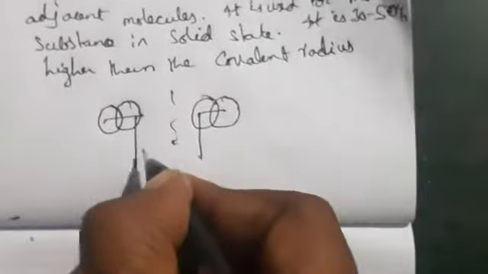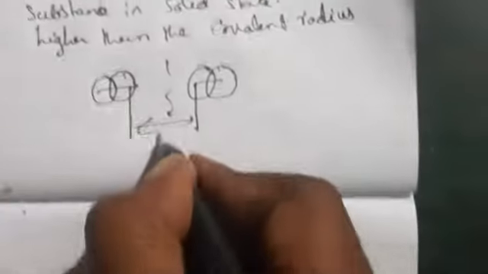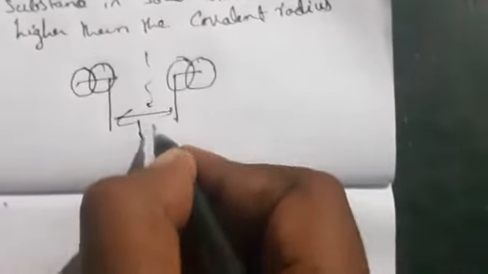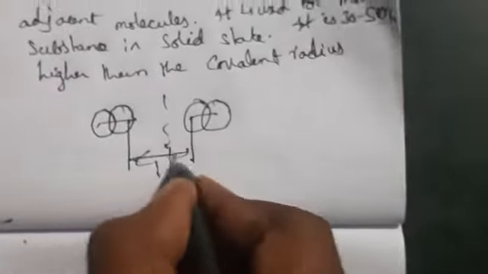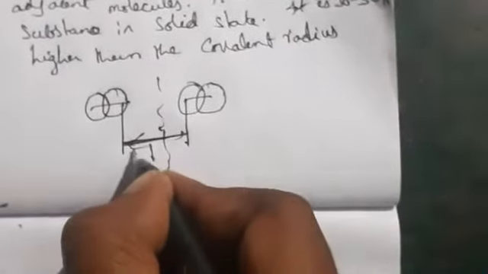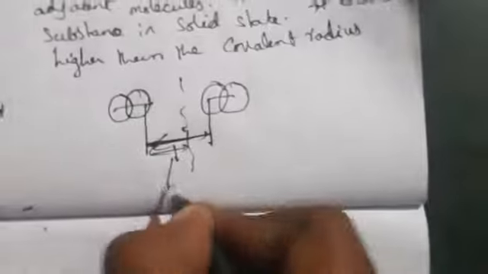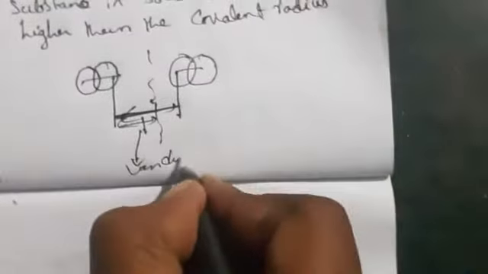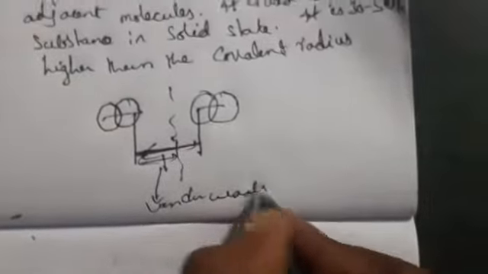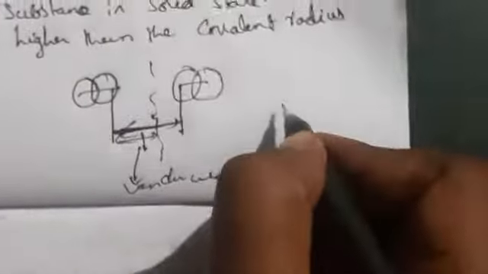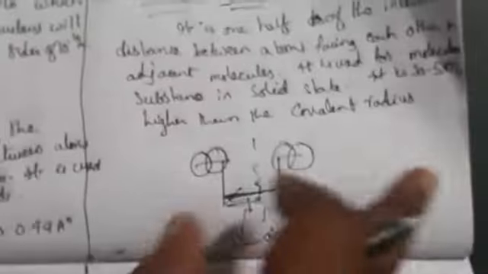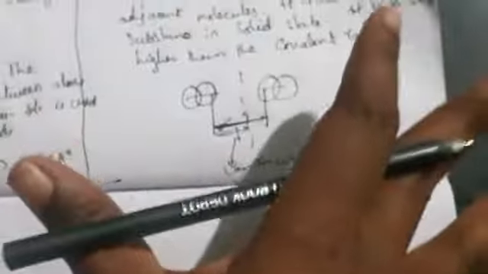So these two different molecules, the distance between them we call the van der Waals radius, we can say. So it is having nearly 1.88 angstroms. So these are the three types we are having in atomic radius based upon the bonding.